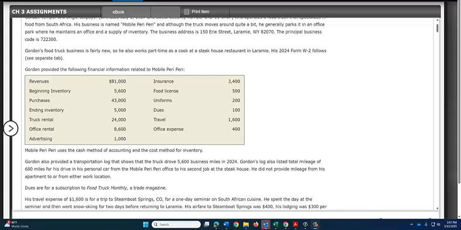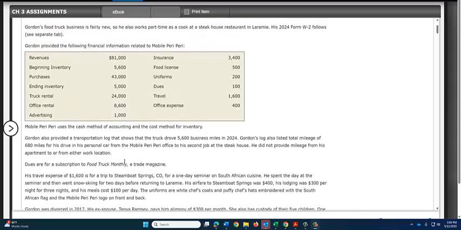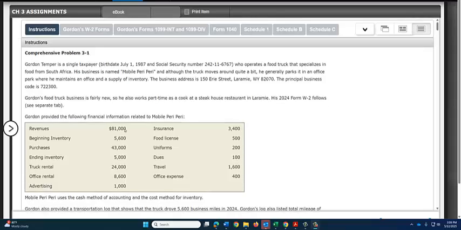His transportation log shows that he drove his truck 5,600 miles and listed 680 miles for his drive in his personal car from his office to his second job at the steakhouse. We are also given information about dues and subscriptions, travel expenses, and alimony, and we'll come back to this once we start completing the tax return.